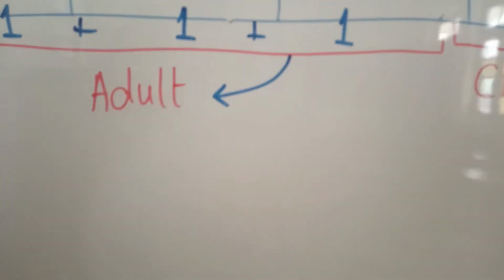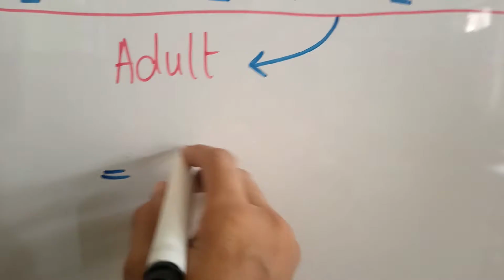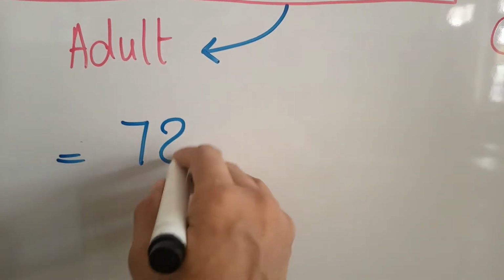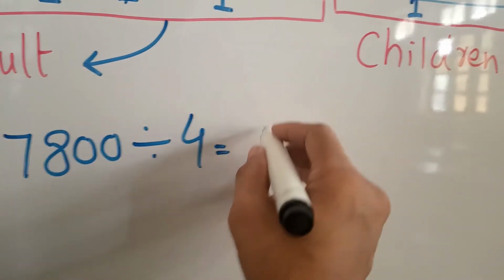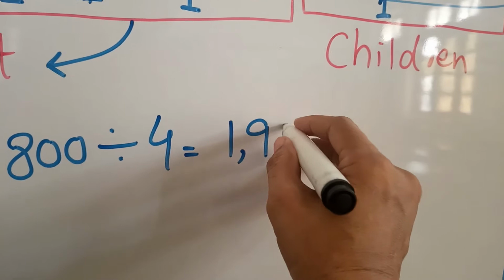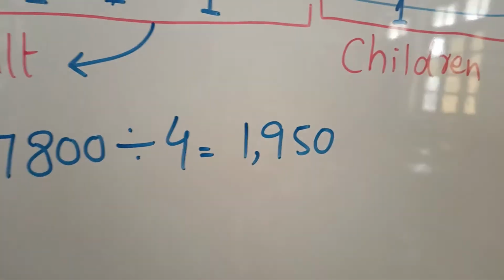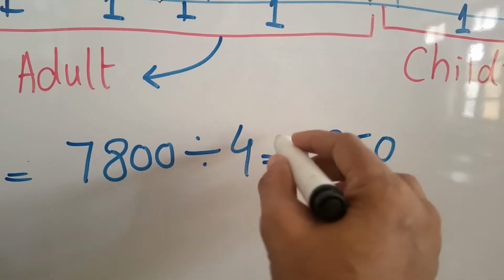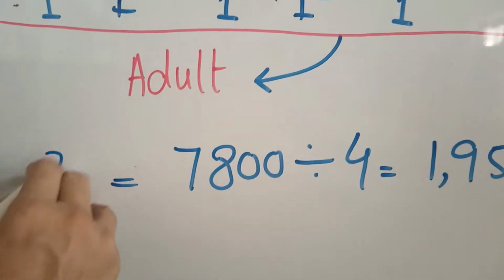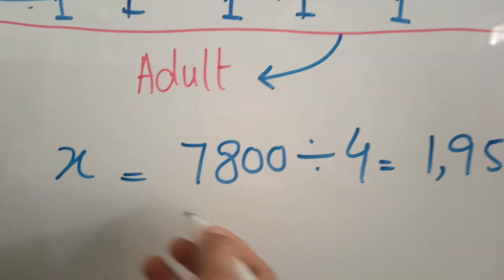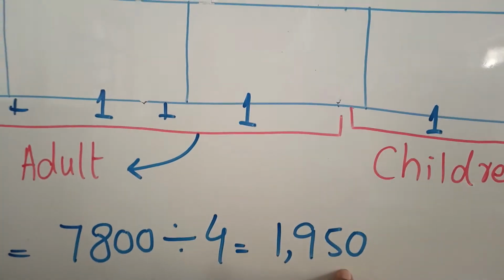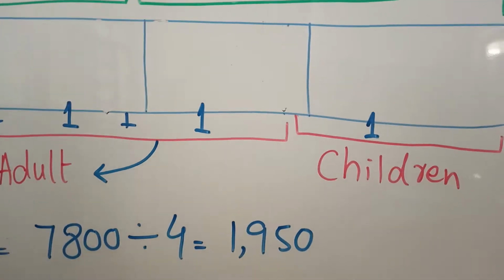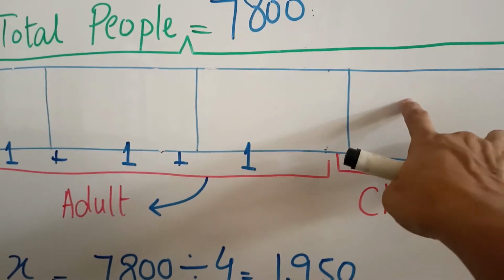See, after dividing 7,800 by 4 we have got 1,950. It means it is equal to x, or 1 portion. Then we can put this 1 portion in the diagram.